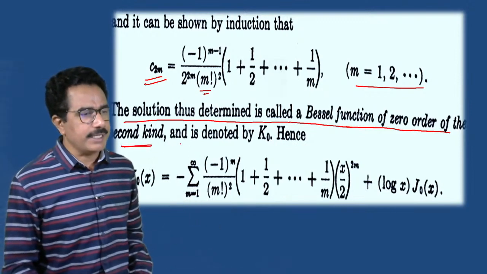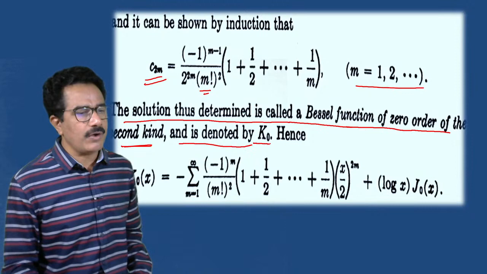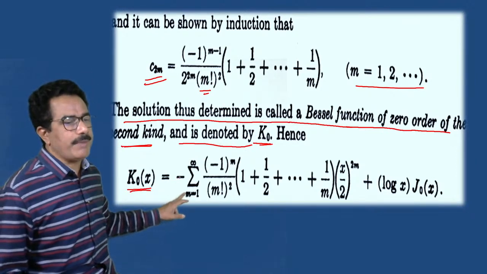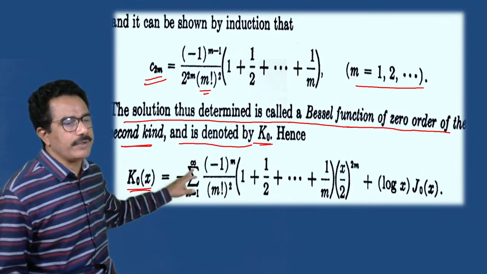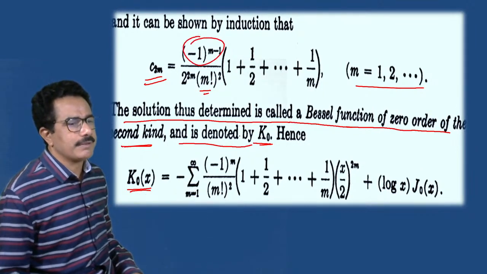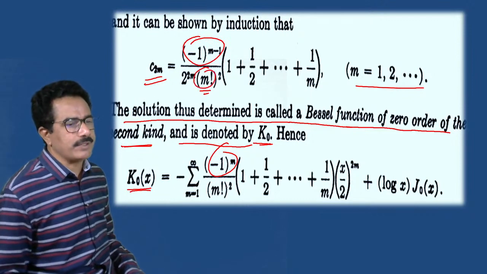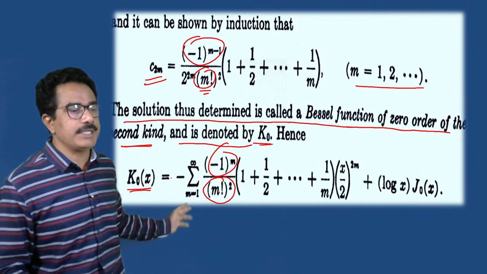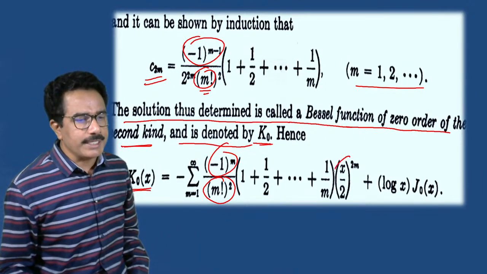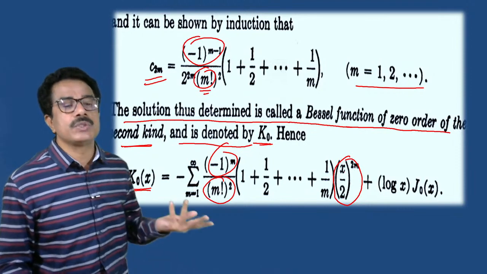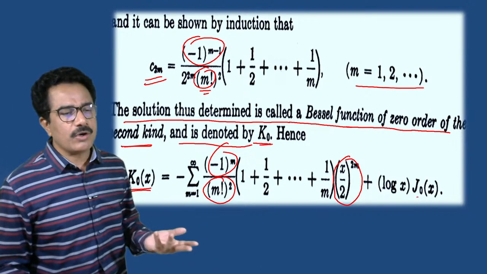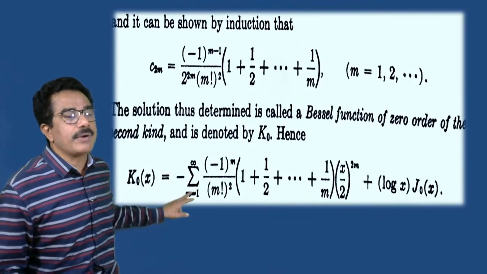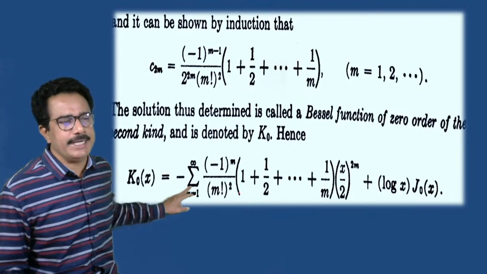In the second kind, and it is denoted by k naught of x here. So k naught of x is equal to minus summation m equals 1 to infinity, minus 1 raised to m divided by m factorial its square, 2 raised to m and x raised to 2m. So we can write this as x divided by 2 raised to 2m plus log of j0, and the remaining terms are 1 plus 1 by 2 in this way. So this is called a Bessel's function in the second kind.